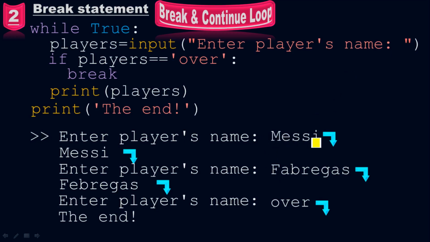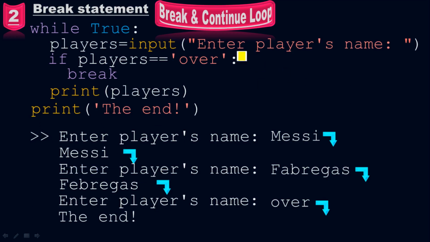So when I typed Messi and then pressed the enter button, Messi will come here again because of this print function. This output is because of this print function. If you remove this print function, you won't see this new line. It is up to you, you can remove it. Then when I press the enter button, the while loop will execute one more time. It will start from the start.